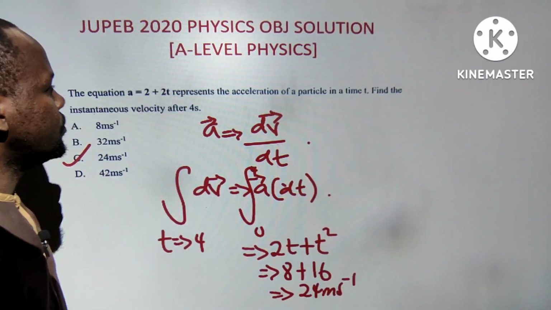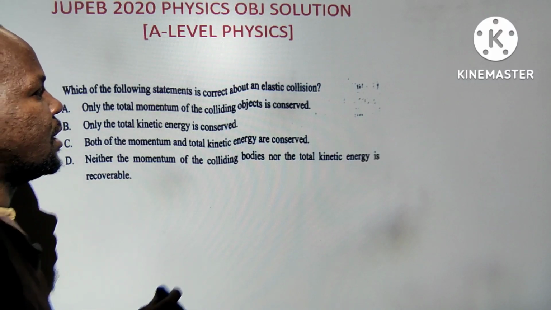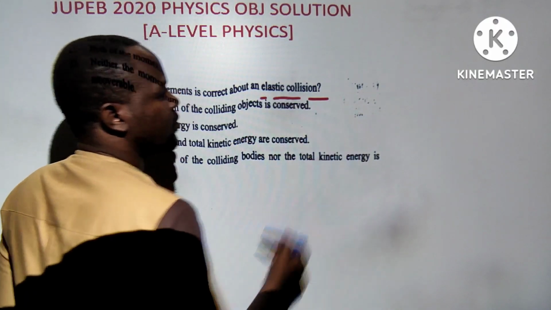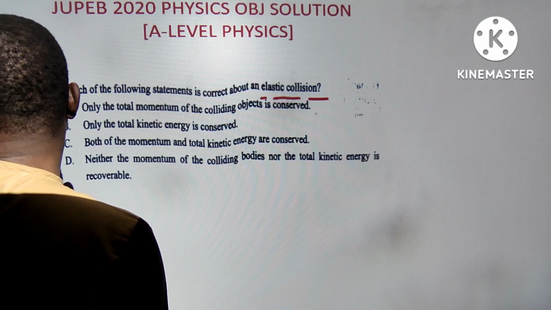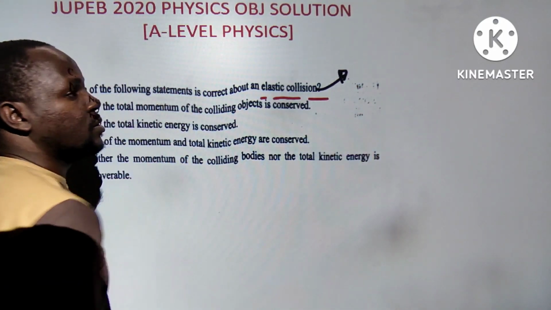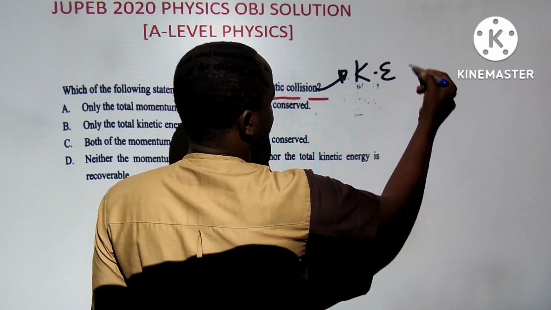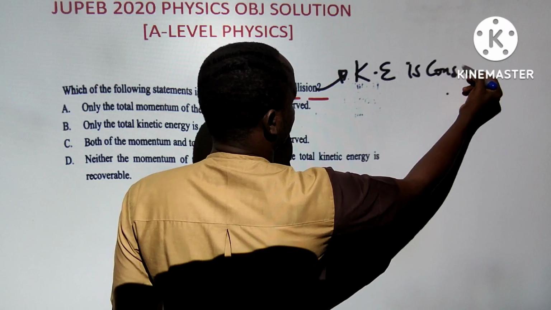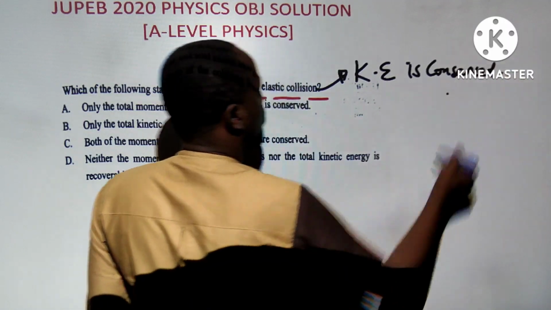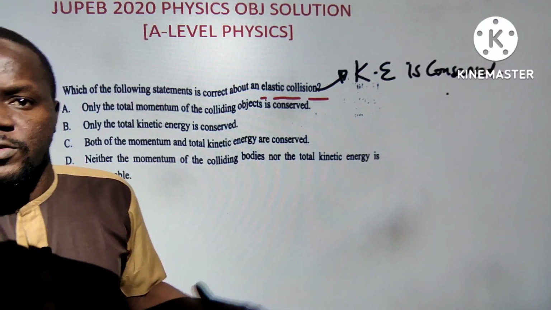Question 3. Which of the following statements is correct about elastic collision? This is also a basic question, which I believe you might have studied in your general junior classes. Talking about elastic collision, these are collisions in which kinetic energy is conserved. So, when you talk about this, JUPEB will also ask you a question based on some other advanced topics.